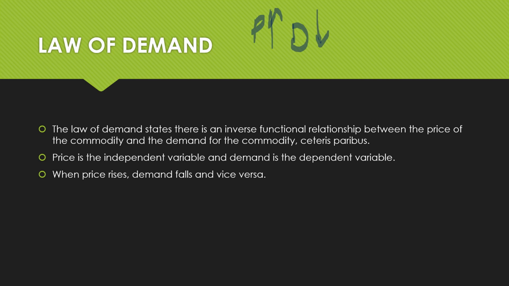Another thing that we need to note is that this particular law of demand holds true when the other factors are constant. Now, what are the other factors that are constant? We'll be studying that in the assumptions of the law of demand in the next slide. But let me give you an idea of it. There are other factors like income.